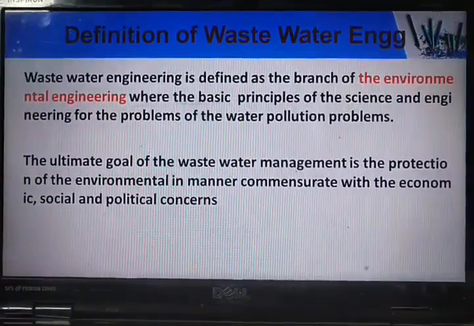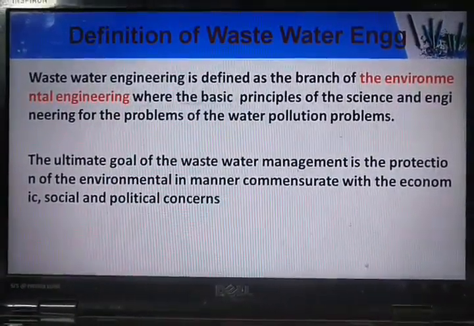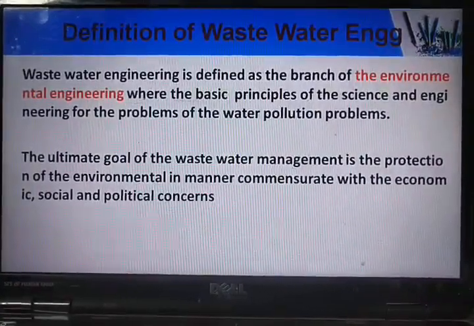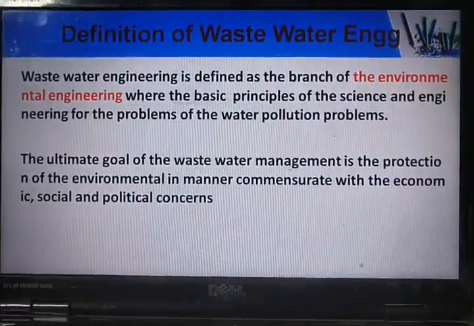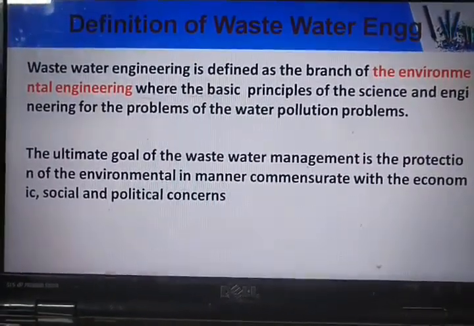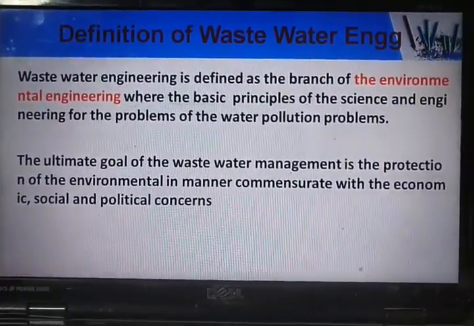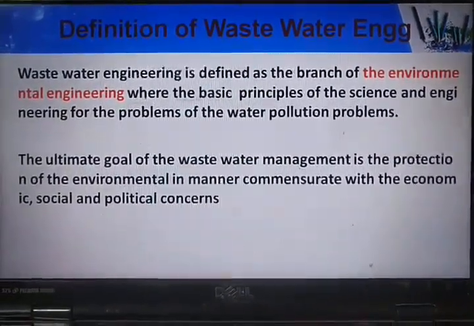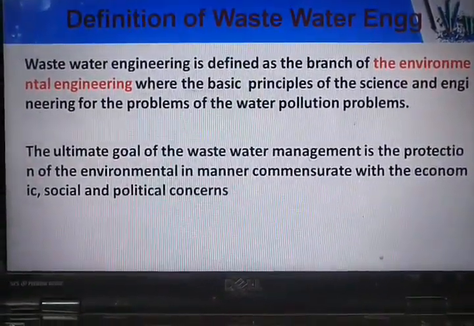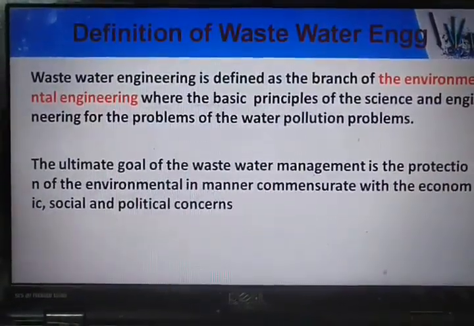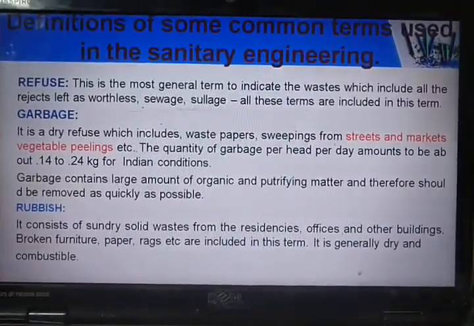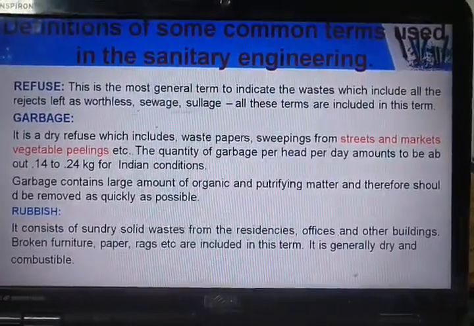The ultimate goal of wastewater management is the protection of the environment in a manner commensurate with economic, social and political concerns. That means we should carefully treat the water based on the requirements of local statutory norms, as well as the available economic conditions with regard to social and political concerns. So let us understand some of the common terminologies used in sanitary engineering.